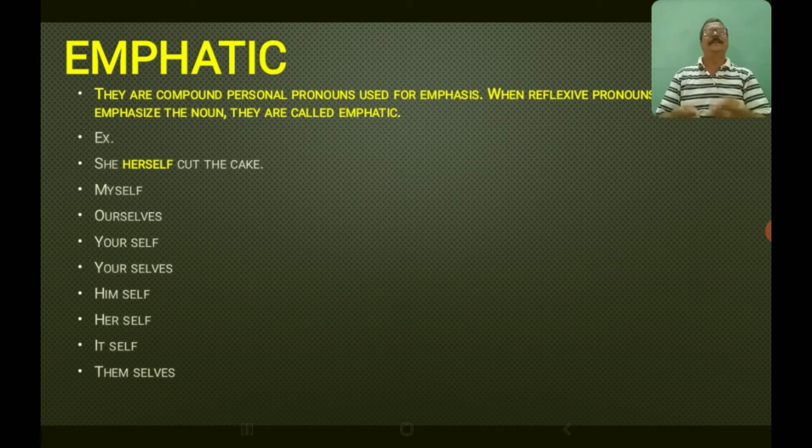So here herself is both reflexive, but in this sentence it becomes emphatic because it is emphasizing the action of the subject. So you have the emphatic pronouns myself, ourselves, yourself, yourselves, himself, herself, itself, and themselves.